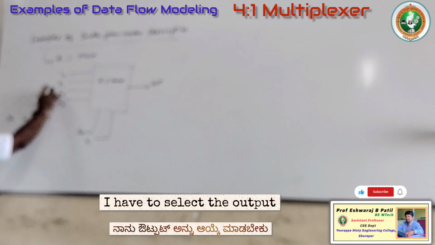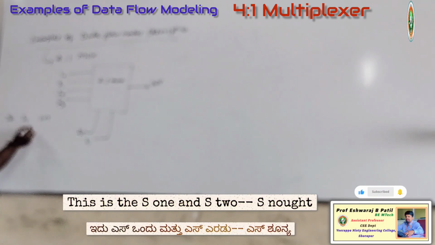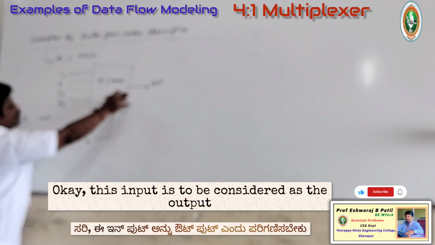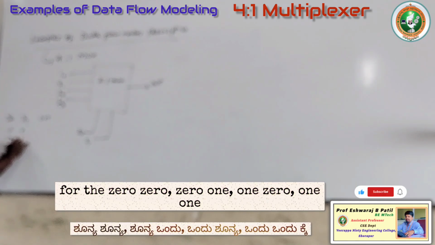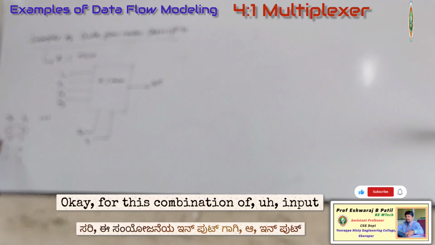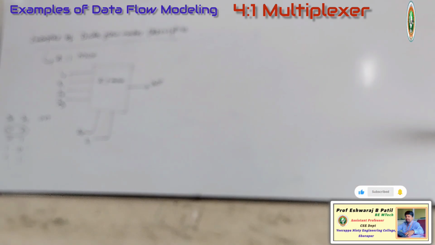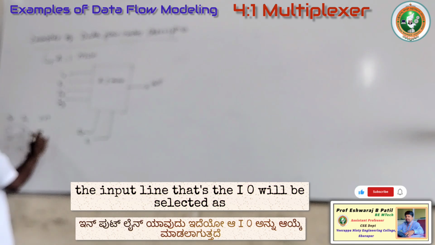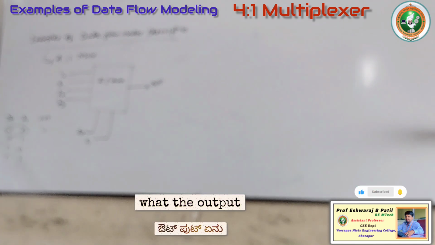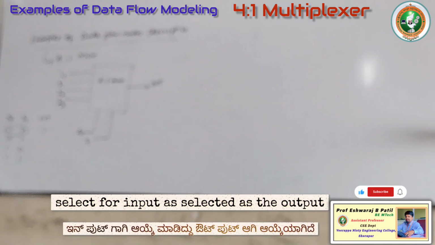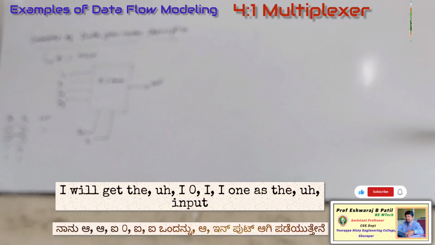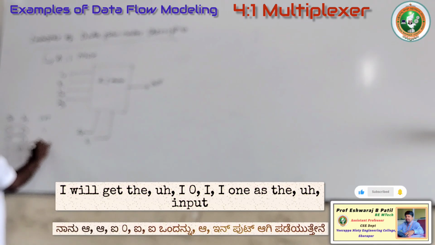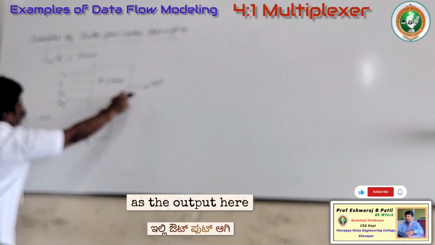I have to select the output. This is S1 and S0. This input is to be considered as the output, with the combination 0 0, 0 1, 1 0, 1 1. For this combination of select lines, the input I0 will be selected as the output. For this combination, I will get I1 as the output.